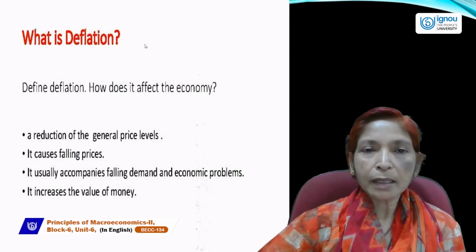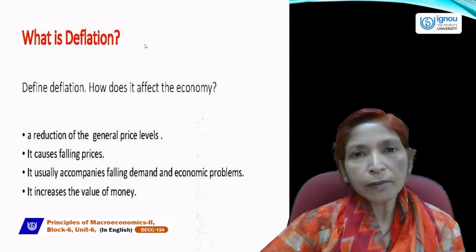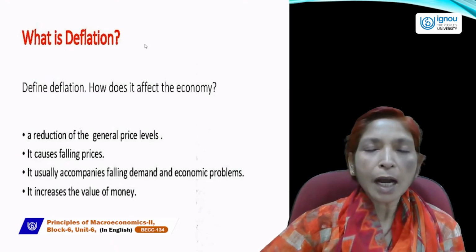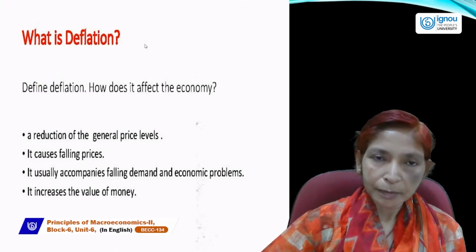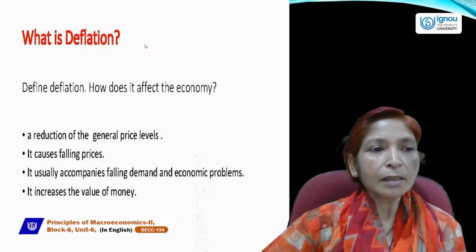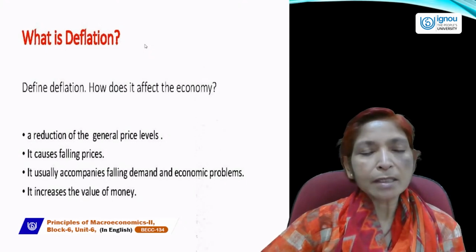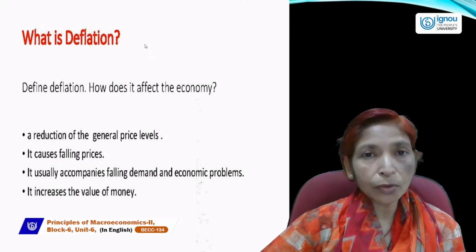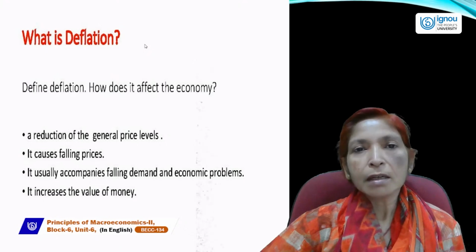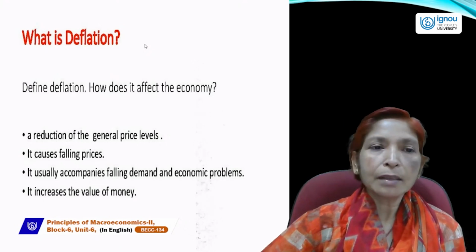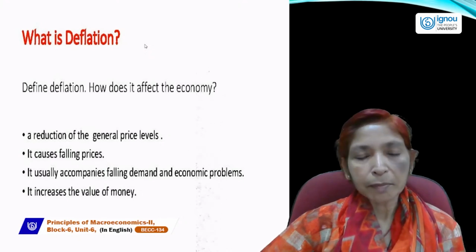So these are the basic concepts of what is inflation, what is the meaning of deflation, what is hyperinflation, and what is stagflation. So this is the definition of deflation. Deflation generally occurs when the general price level falls, and it occurs due to a fall in aggregate demand. When aggregate supply is more than aggregate demand, then a deflation situation occurs. And it causes falling prices.